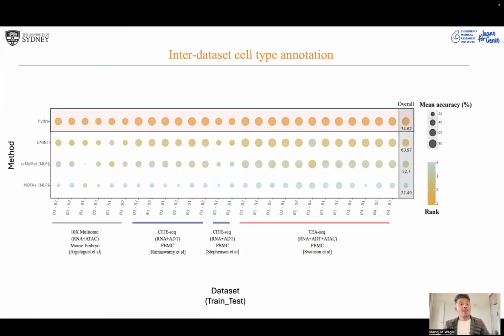Finally, we have the interdataset cell type annotation compared across 26 train-test pairs and 3 technologies from 4 different studies: 10x Multiome, SiteSeek, and TSA. As you can see, we are at 74%, while the second best performing method is at 60, and other methods perform quite poorly. That's mainly because they have poor performance on the minor cell types.